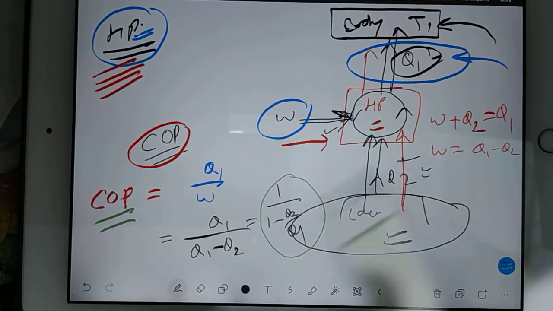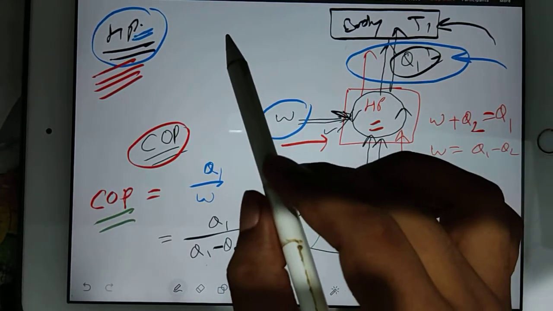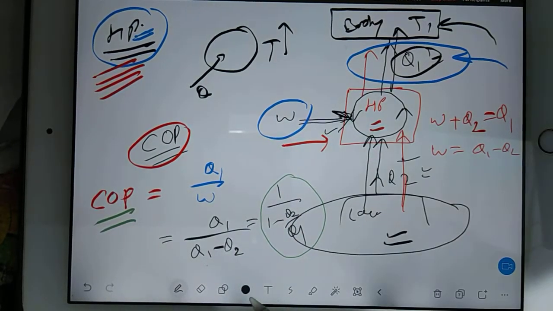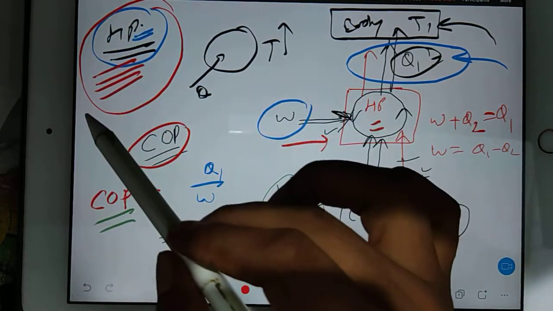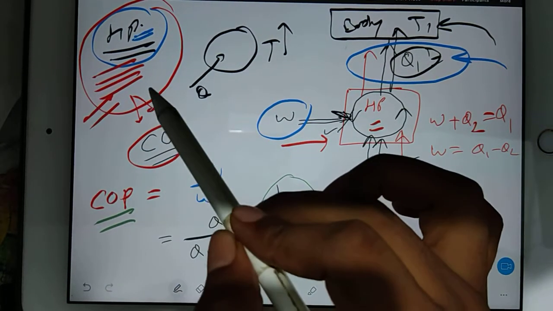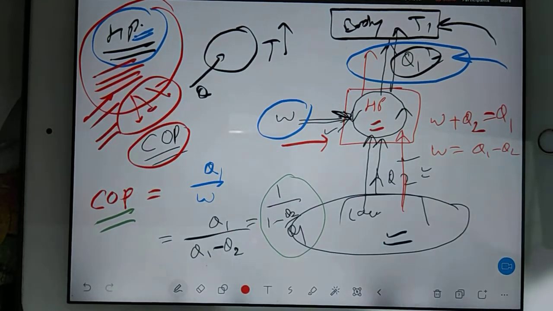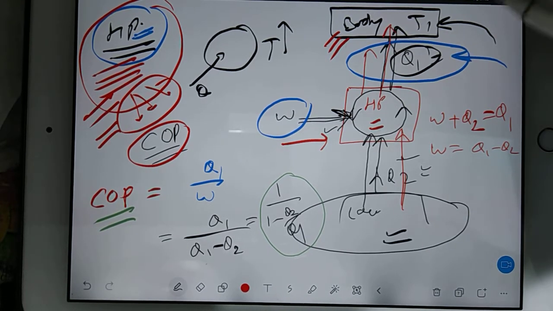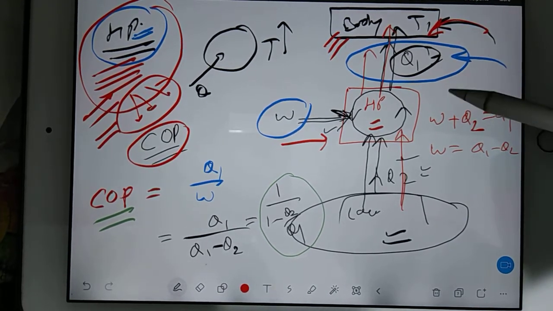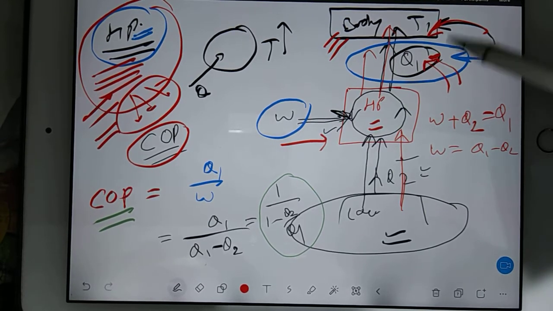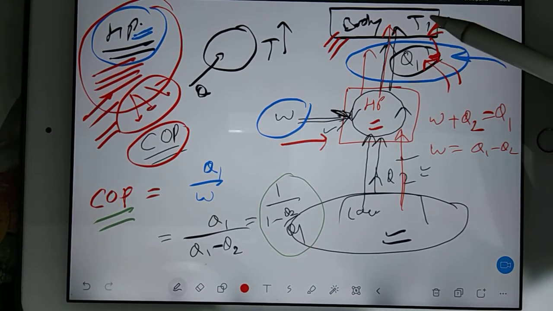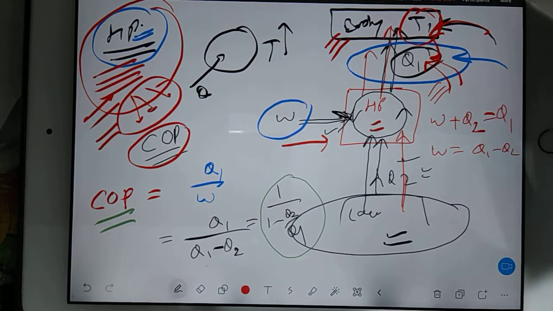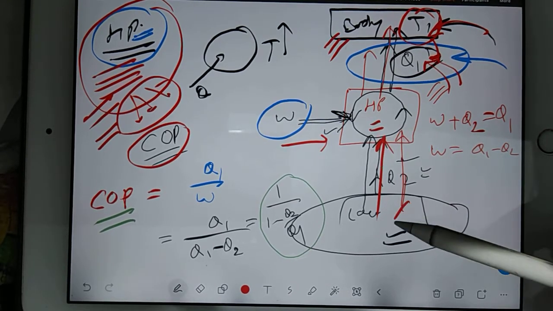Actually see, you know that if you have any object and you supply heat to it, then only the temperature will increase. And we are designing a heat pump. What is the role of the heat pump? The heat pump will supply heat to your room so that you can get a high temperature. It means if this is your room, you should supply heat, then only you can increase the temperature. So that is Q1. Q1 is the heat which is required to heat up your room. And to develop this heat, you need some heat, correct? So that heat is Q2 coming from the atmosphere.